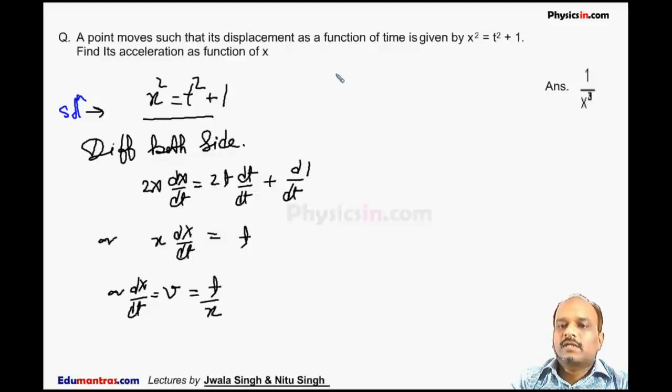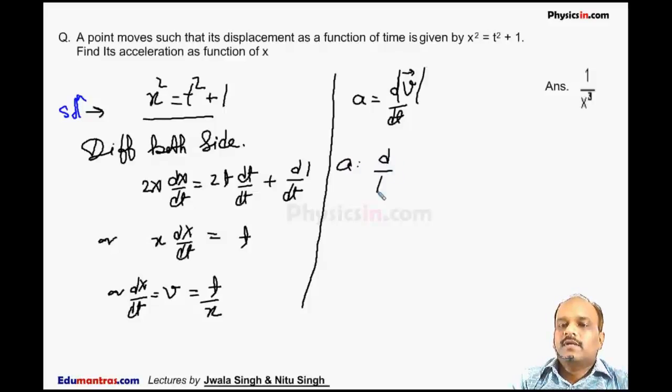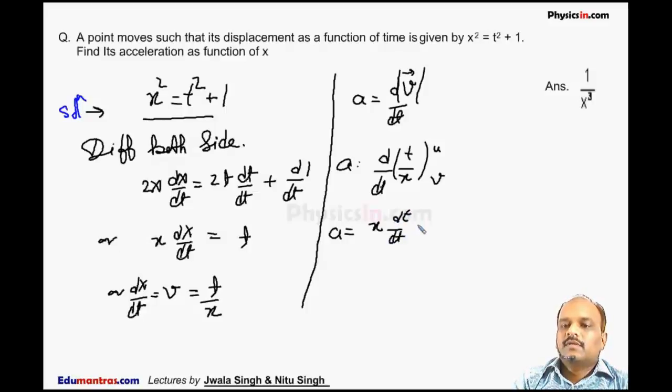Now we have to calculate acceleration. As we know, the acceleration of the particle A is equal to dv by dt. So A is equal to d by dt of t by x. Now this is of the form u by v. So A is equal to v du by dx, meaning x into dt by dt, minus u, meaning t into dx by dt, divided by v square, meaning x square.